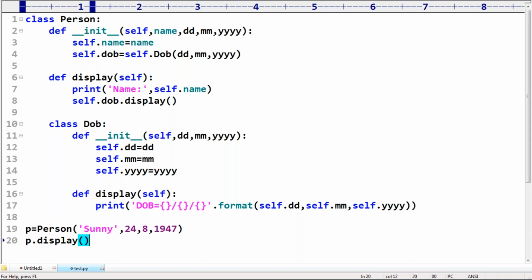Date of birth is always associated with the person. Without a person, there is no chance of a date of birth existing. That's why you people should be aware of this when we should go for inner classes. Any doubt? Clear, right?